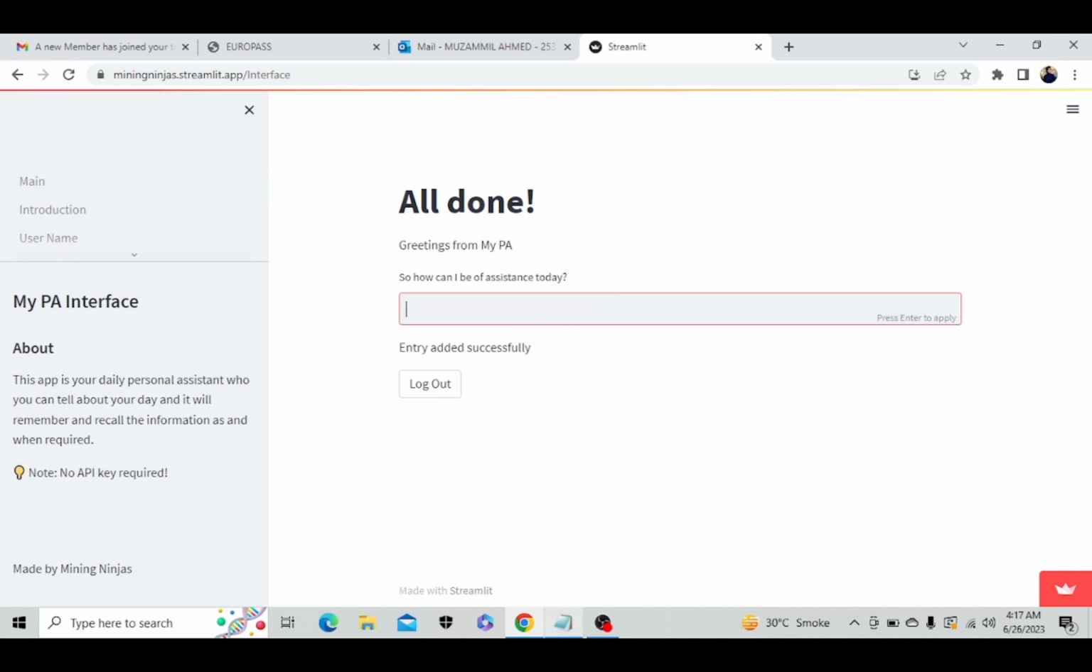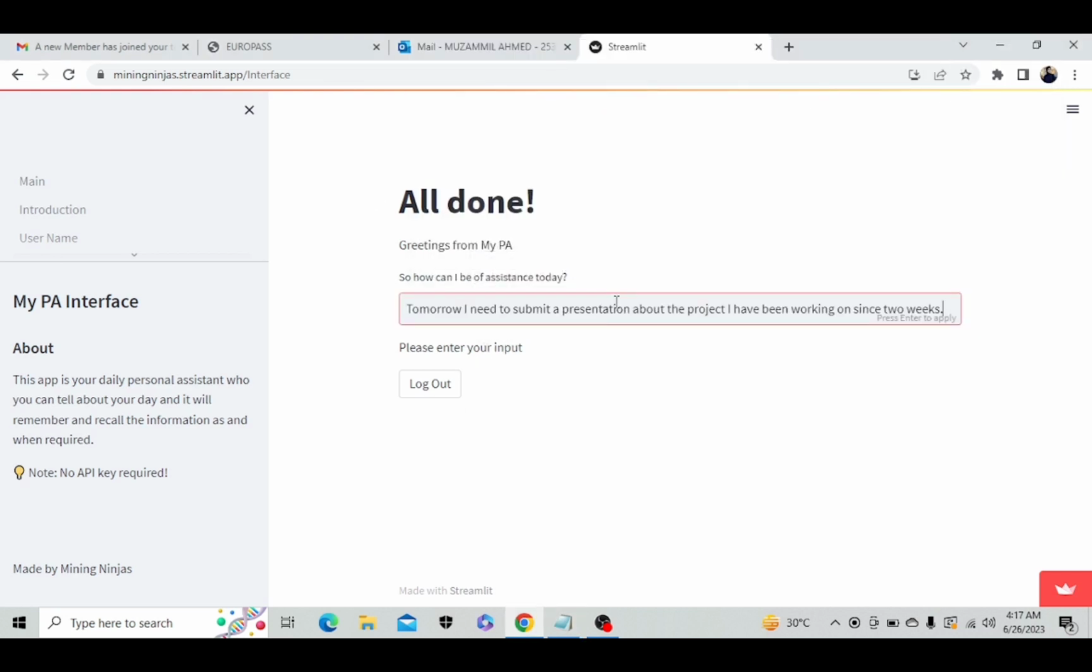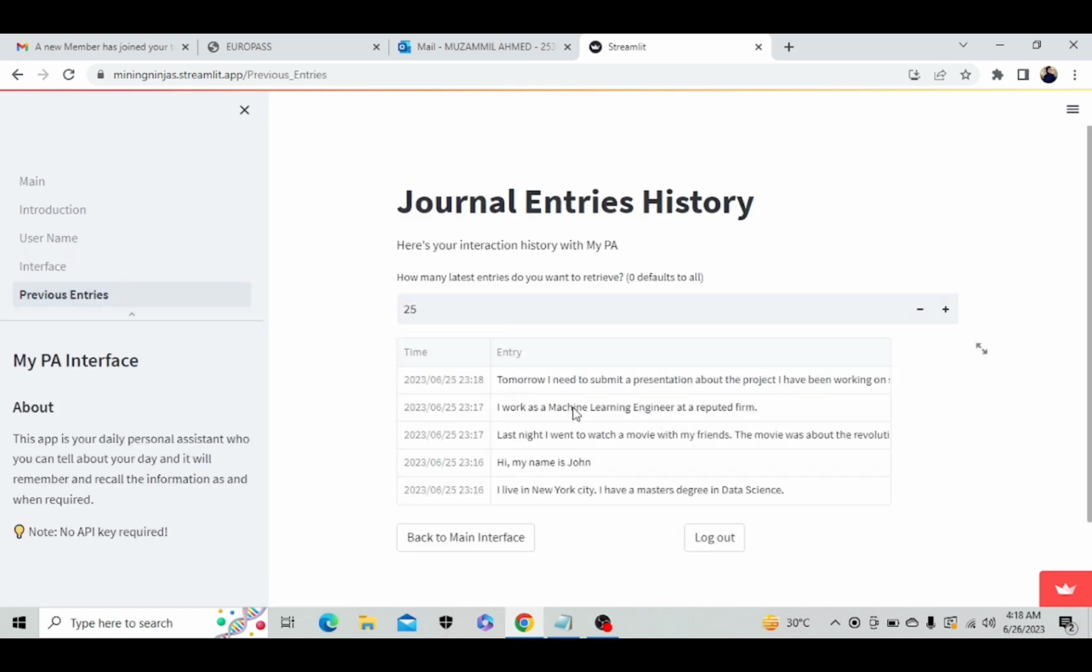Now let's add one last entry, which is tomorrow I need to submit a presentation about the project I have been working on since 2 weeks. So let's add this entry as well. So we have added 5 entries. Now it's time to check our entries, like all the 5 entries added into the system, by moving to this tab of previous entries. Here we can see that all the entries are added with our date and timestamp. And so we have added these 5 entries.